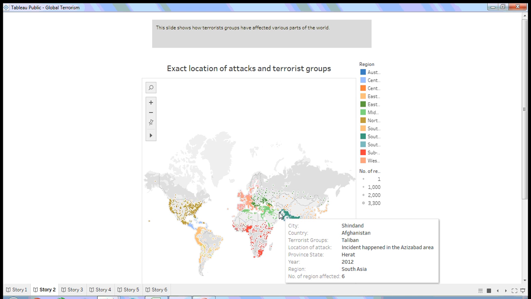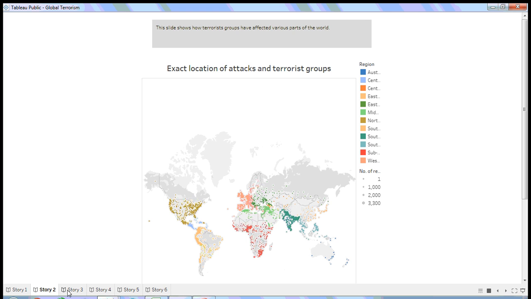If we talk about Afghanistan, the attack took place in 2012, the location of the attack was the Azizabad area, and the terrorist group responsible was the Taliban. The city is Shindand, and the region is South Asia, and a total of 6 regions were affected in South Asia.